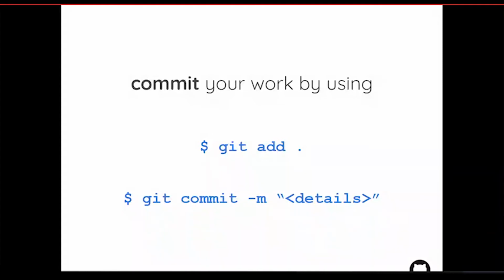Like if I updated an HTML file, I will write git commit -m and "change HTML files". These messages are really important if you're working on a team.